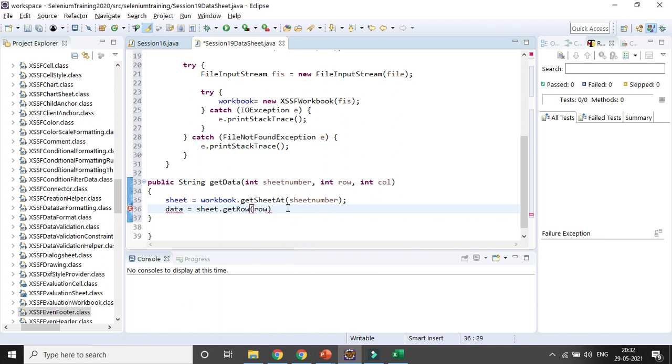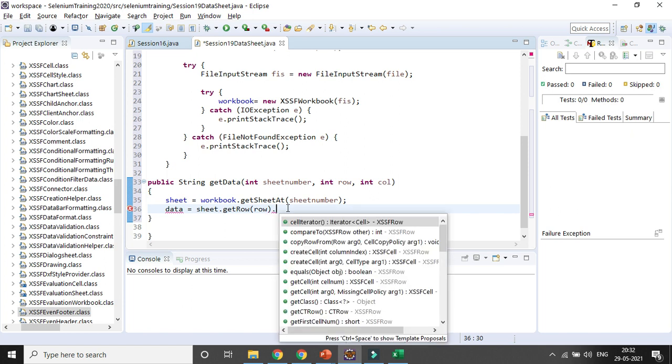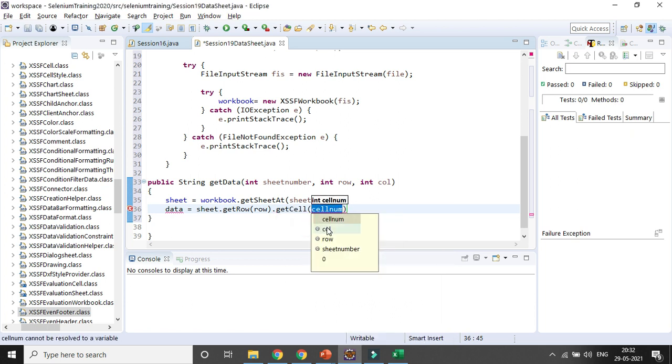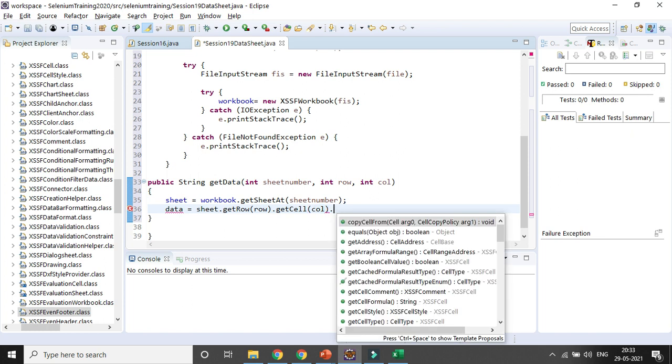Then once you have the row, you need to get the column, right? So that's the way. Get column. Or sorry, get cells. There is no importance of column, so get cells, okay? Here you can get the cells where you can pass the column variable. Then you need to get the value, right? There is a method called get string cell value. Let's try to recall that method. Get string cell value.